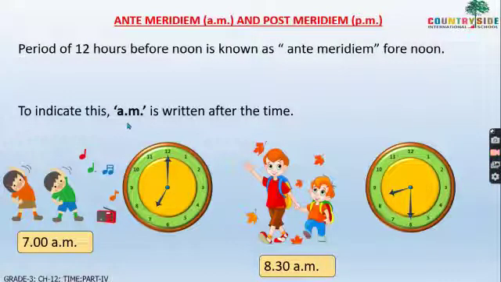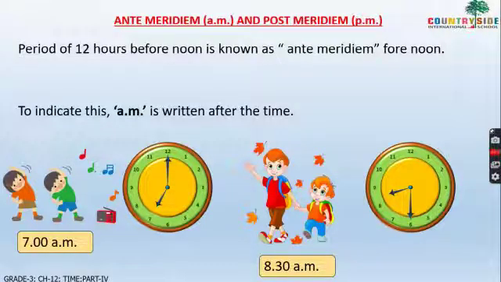Okay children, so see here, in the morning the children are exercising, so it is 7 AM because it is the period of 12 hours before noon. It is morning time. Then the boys are going to school in the morning. That means it is 8:30 AM. So you have to see whether it is forenoon or afternoon. In this manner you have to write antemeridiem, that is AM, or PM.